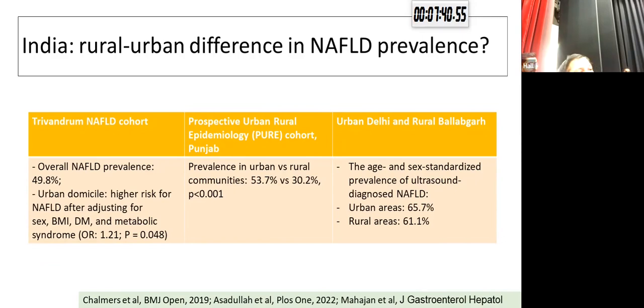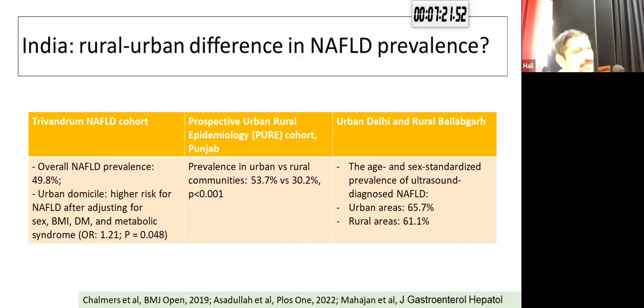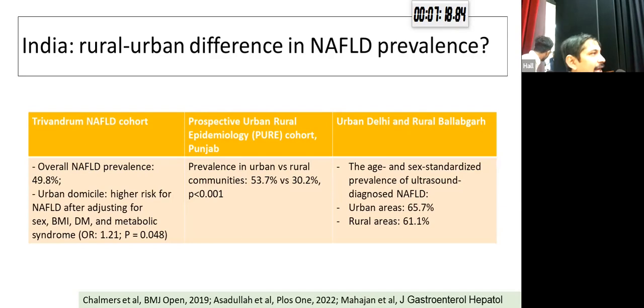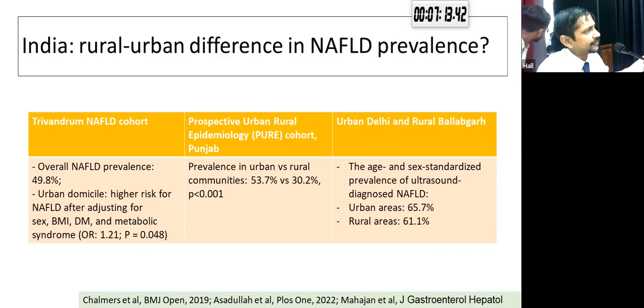Again, we have the PURE cohort, the Prospective Urban Rural Epidemiology cohort, that is being done in Chandigarh and Punjab. There again, the prevalence in the urban communities was significantly higher at 54% as compared to only 30% in the rural areas. However, some contradictory data: this study looked at the prevalence of NAFLD in urban Delhi and rural Ballabgarh. Ballabgarh is an area in Haryana, a few hundred kilometers away from Delhi. They found that the age-standardized prevalence of NAFLD was similar in Delhi and in rural Ballabgarh, at around 60%.